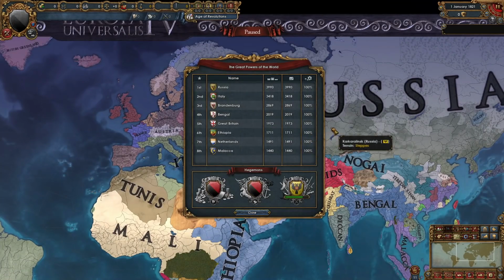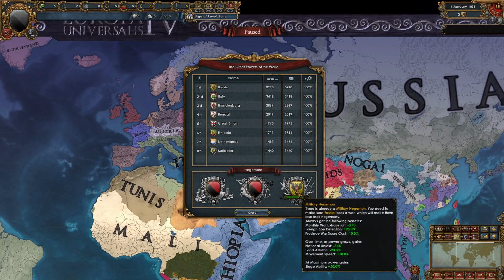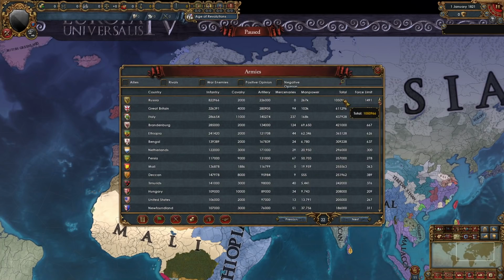So let's see if our predictions came true. Russia is number 1 on the Great Powers list, followed by Italy, then we have Brandenburg, Bengal, Great Britain, Ethiopia, the Netherlands, and Malacca. And Russia is a military hegemon. Russia also has the most troops with more than 1 million, followed by Great Britain, Italy, Brandenburg, Ethiopia, Bengal, the Netherlands, and Persia, and then the rest of the nations.